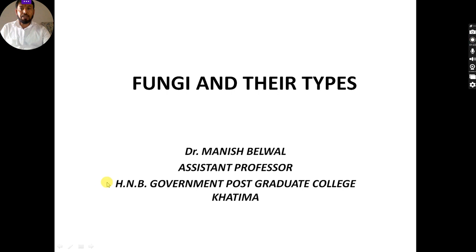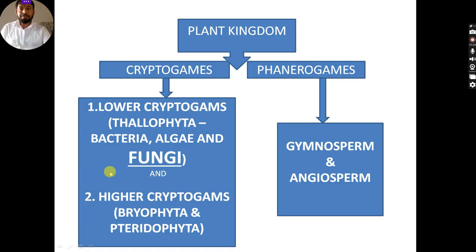So let me move to another slide. Here is the older classification of the plant kingdom, where the plant kingdom was categorized as cryptogams and phanerogams. Cryptogams are basically lower cryptogams and higher cryptogams, and fungi were previously placed in kingdom Plantae under lower cryptogams.